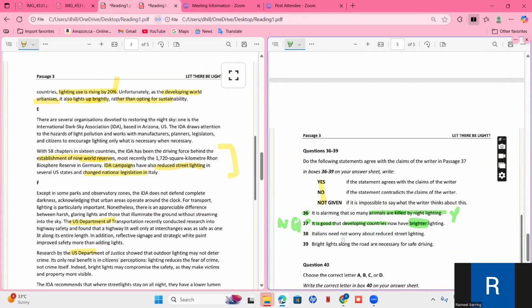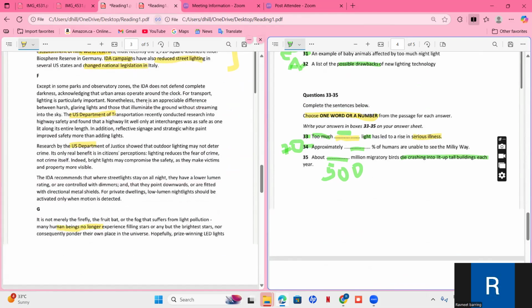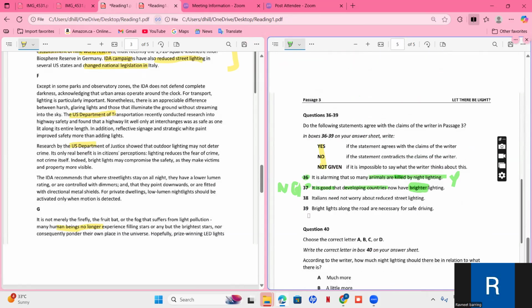39, Italians. So they are not talking anything about Italians, that Italians need not worry or something. So 38, not until now, maybe in F paragraph or something. In F paragraph, except in some parks and observatory zones, the IDA doesn't. Okay, so they are again talking about IDA. We have to find that Italians need not worry about reduced street lighting, or bright lights along the road. Okay, so we have to find something related to road and necessary for safe driving.